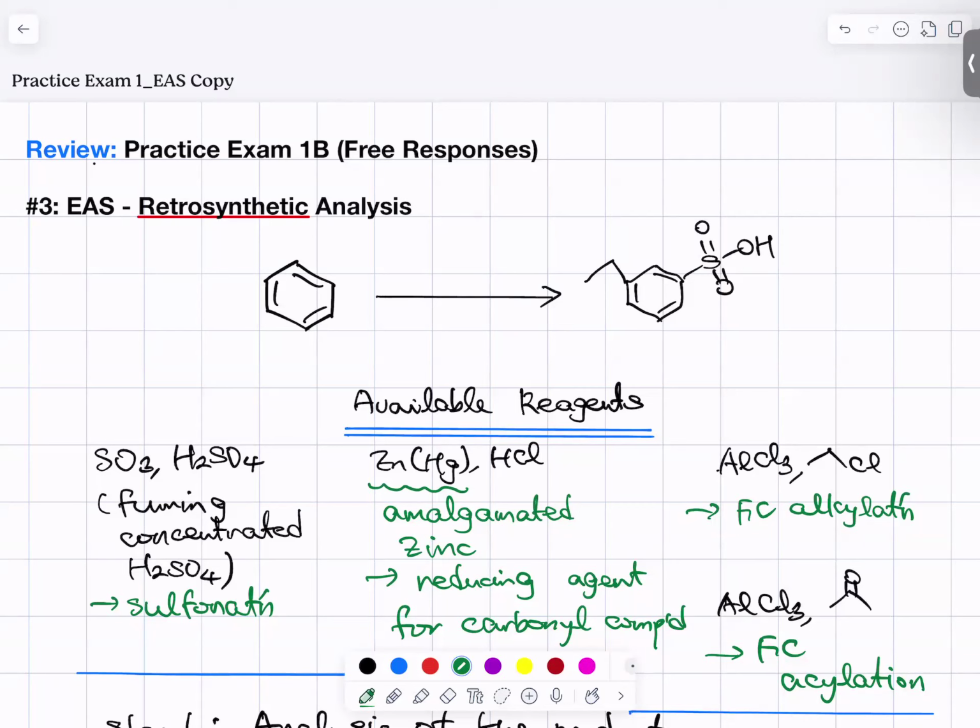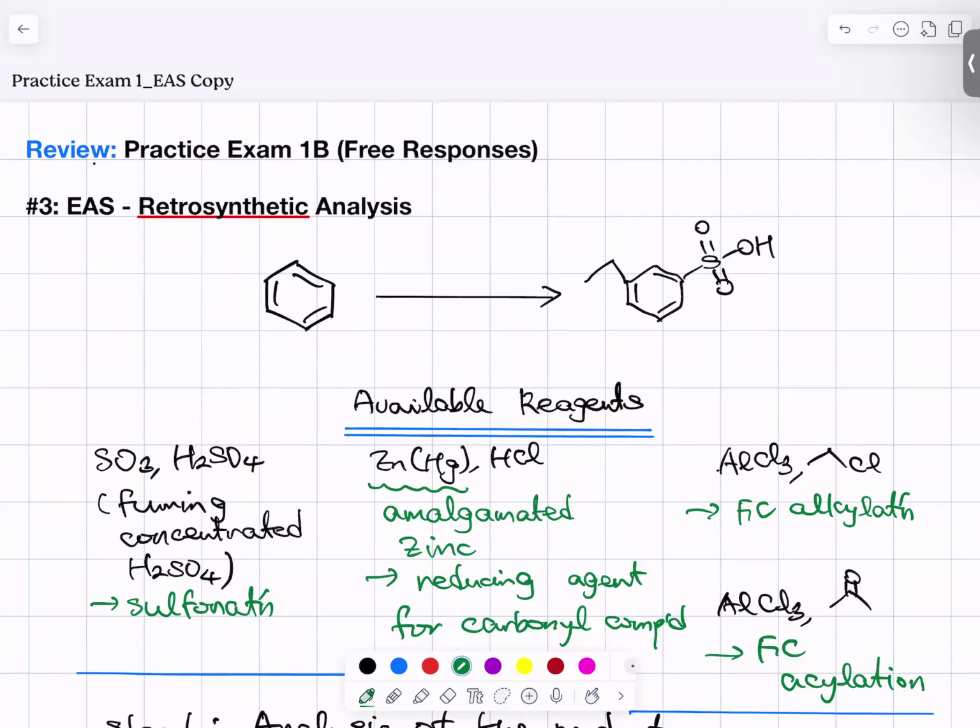In this part, we'll be covering free responses of electrophilic aromatic substitution reactions. Now let's look at problem 3, retrosynthetic analysis and reagent selection. Consider the following EAS reaction with available reagents.